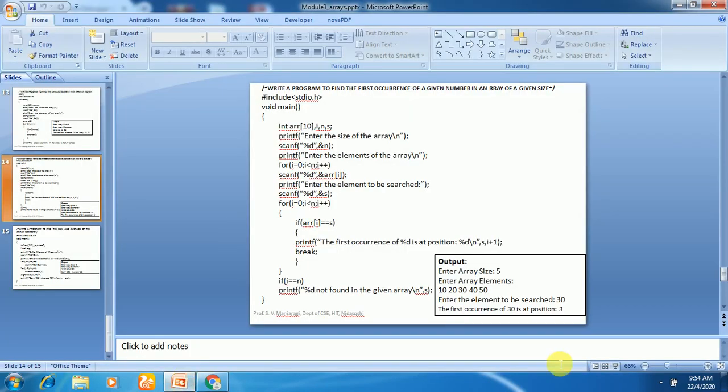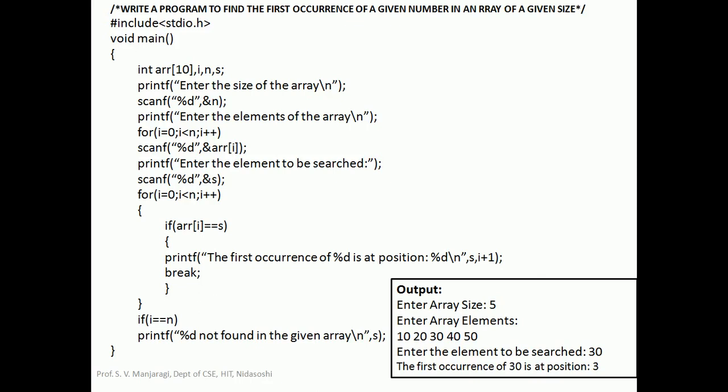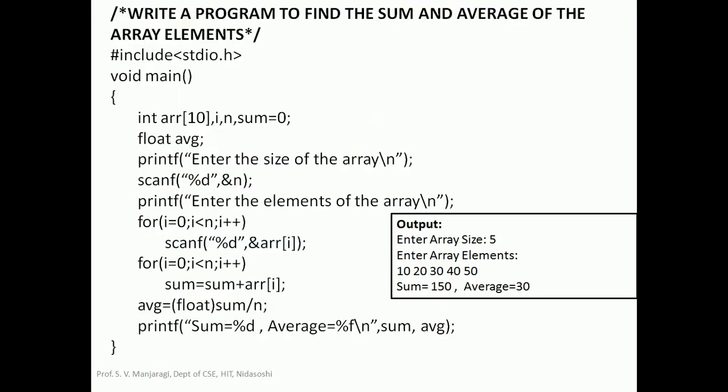Let us move on to the next program. So that is the last program. Write a program to find sum and average of the array elements. So in this particular program, we will find out summation of all the elements. Then we calculate the average. The average is basically summation divided by number of elements present in the array. So that is how we calculate sum and average of the array elements. So this will be a very simple program.